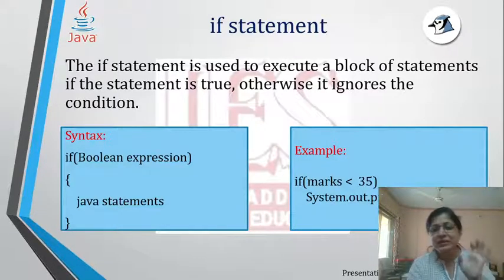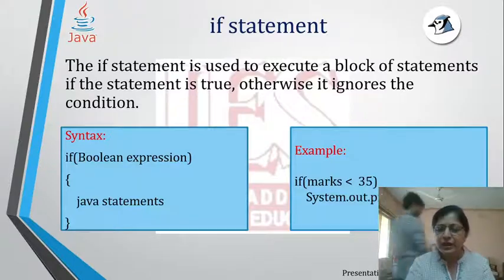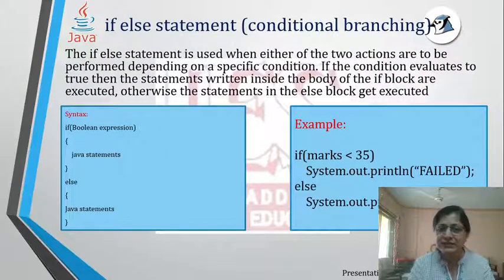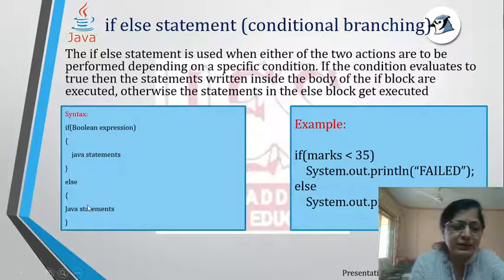Nothing has been told in this structure here. Okay, so the simple if is there, where we are just saying that we want this to be done if this evaluates to true. Okay, the second structure which is there is known as the if else statement. In the if else statement, what we are doing is we are evaluating a condition. Okay, this is the syntax. If boolean expression, if this evaluates to true, then this block of statements will be executed. Otherwise, we have this block of statements to be executed. So this is known as the if else statement.